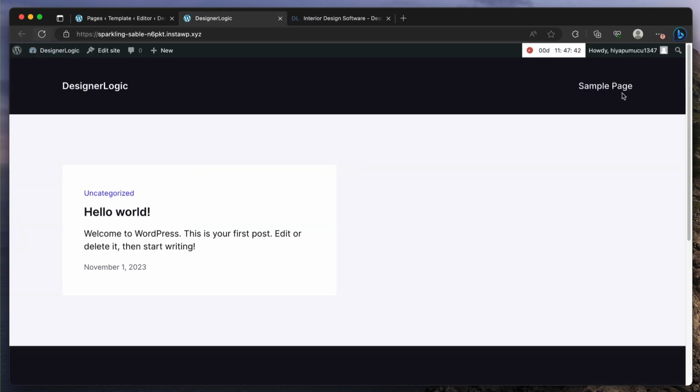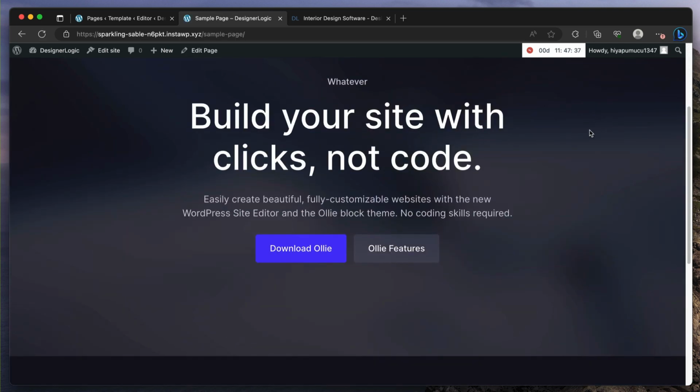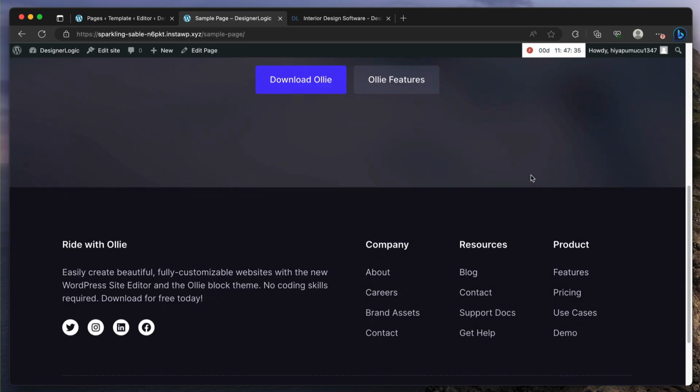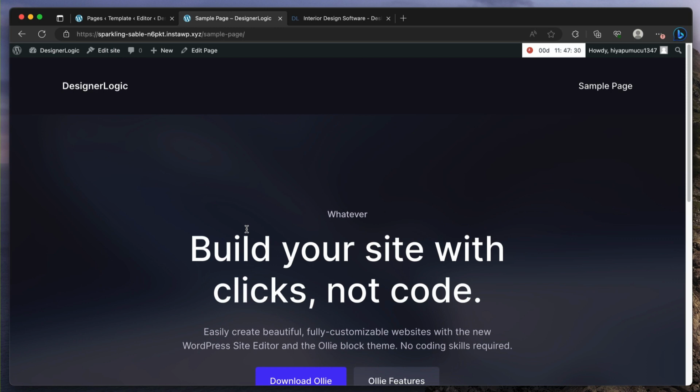here it is. I'm going to go to that sample page, and I've got the header, I've got the image, the image background with its color cover, and then we've got the footer. So this is great because now you have something to start with, and we can design a very nice header if we want. We can design a very nice footer, and then we can build these pages out. So I'm going to do a very quick example of adding patterns to a page just to show viewers how quick you can get started with something that looks nice, and then we can look at the patterns and see which ones fit in for your site.